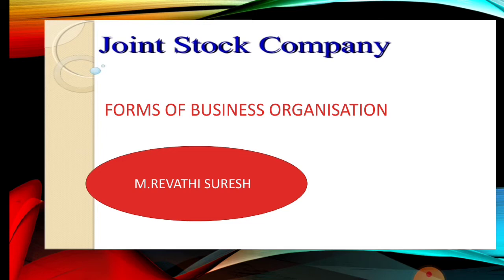Also, the advancement in science and technology and the impact of industrial revolution necessitated a large amount of capital investment, and highly sophisticated managerial skill was also required for running large scale industry. As a result, partnership, with its limitation of capital and managerial ability and with the added risk of unlimited liability, has been found unsuitable for running large scale industry in modern times. Therefore, the joint stock company form of organization came into existence.